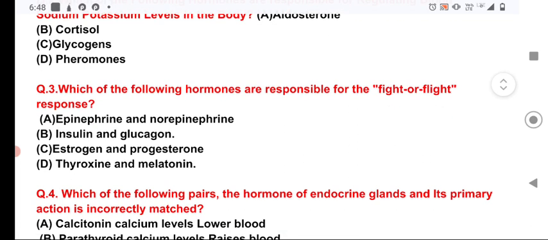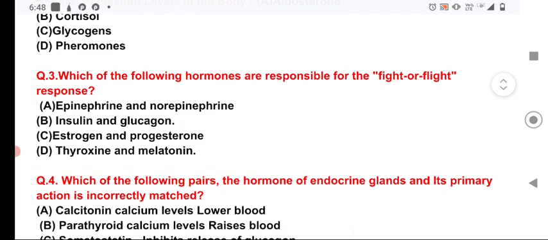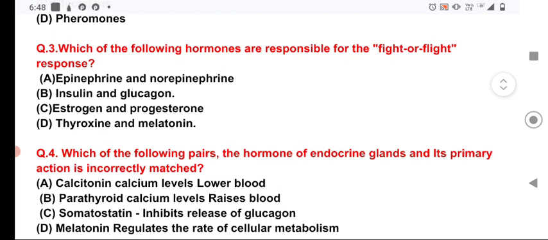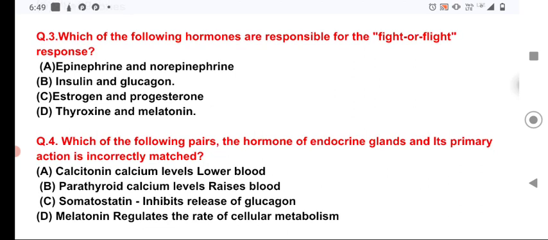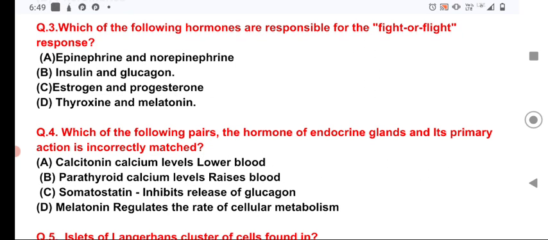So for question number 3, option A is the correct option. Now question number 4: which of the following pairs of hormone of the endocrine glands and its primary action is incorrectly matched? Here the name of the hormone and its action or function are given together.